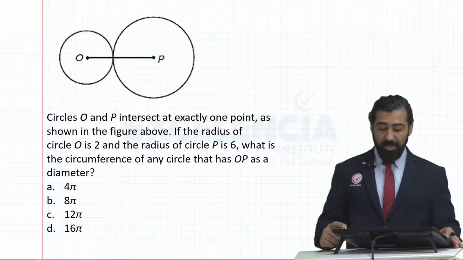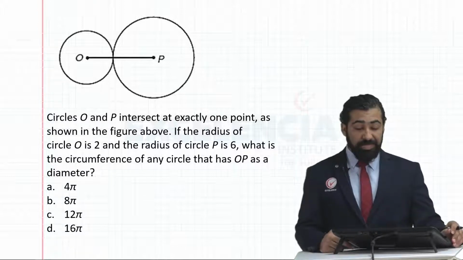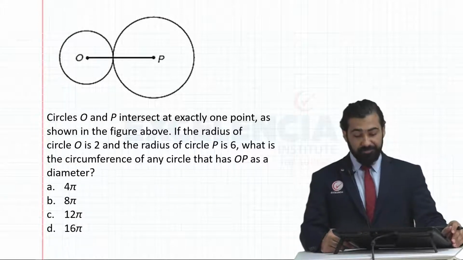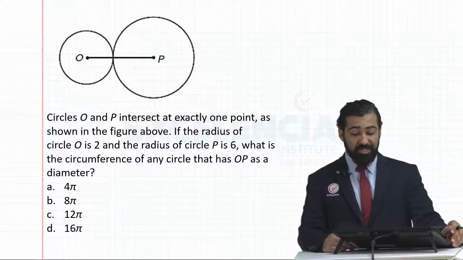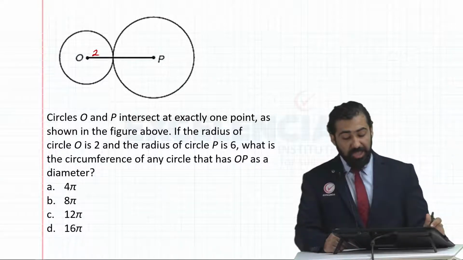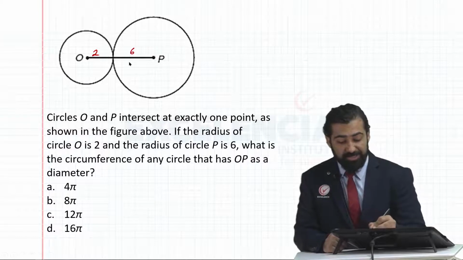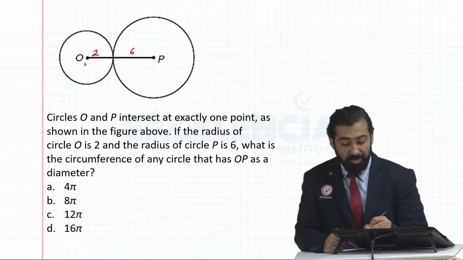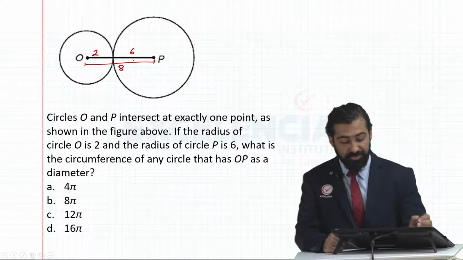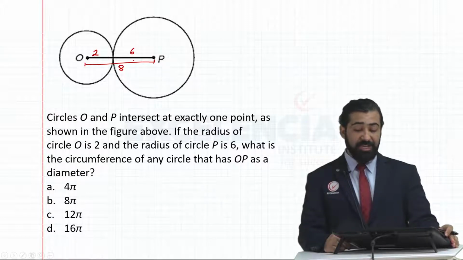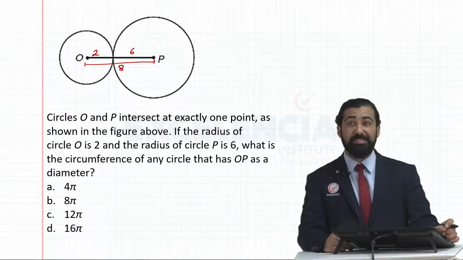So first, circles O and P intersect at exactly one point. If the radius of circle O is 2 and the radius of circle P is 6, basically from O to P we get length of 8 units. What is the circumference of any circle that has OP as diameter?